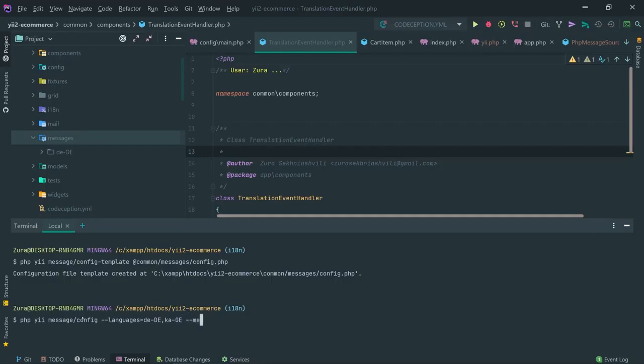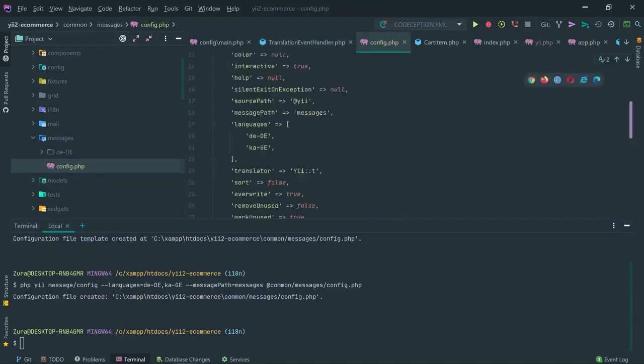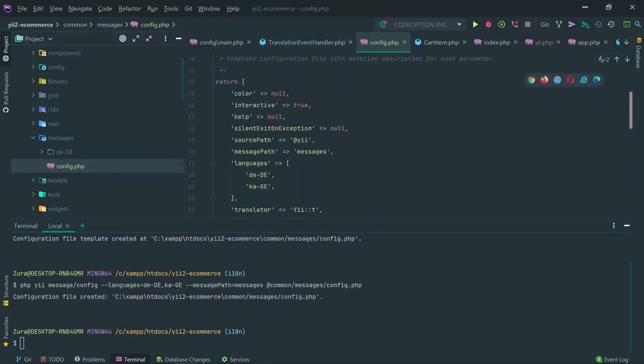And the message path, where I'm going to put them, will be messages. And I have to specify the config name, common/messages/config.php. I'm going to hit enter on that. The config file was created. Click on that and look at this.